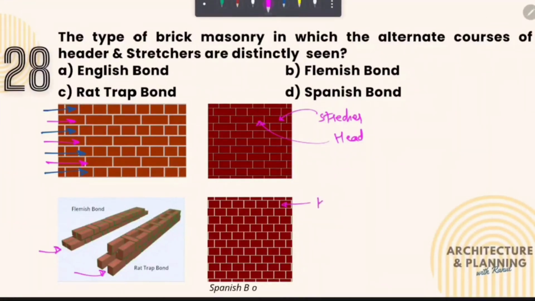Spanish bond is also known as header bond because in Spanish bond only header side is visible. So only English bond is made of alternate courses of header and stretcher. Therefore the correct answer of this question is option number A, English bond.